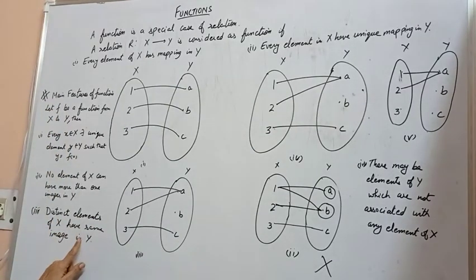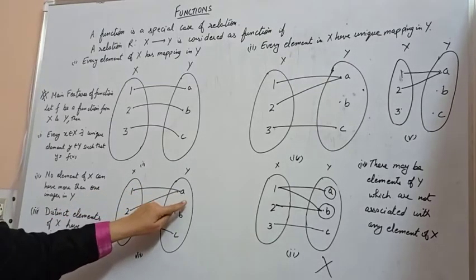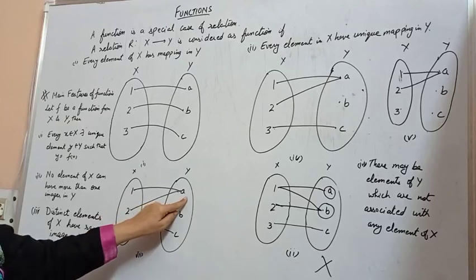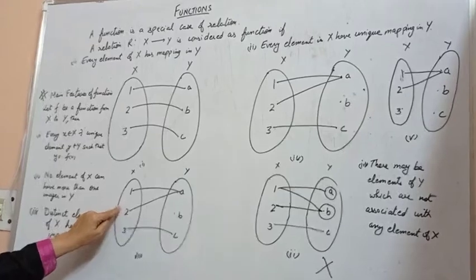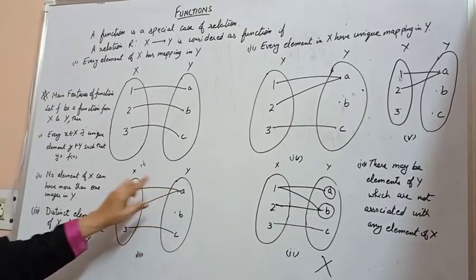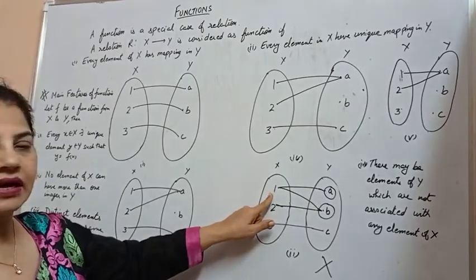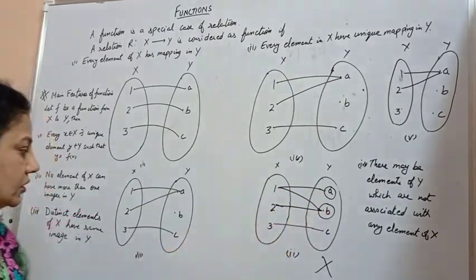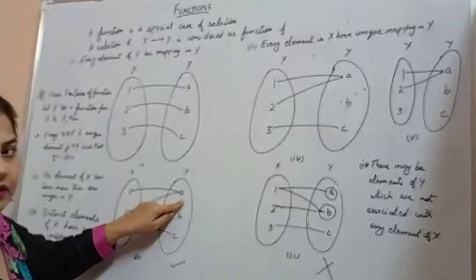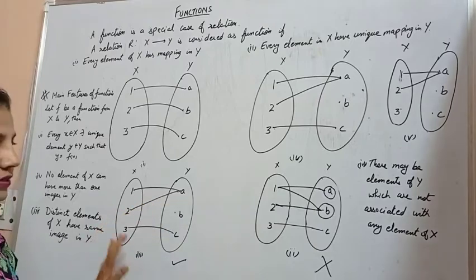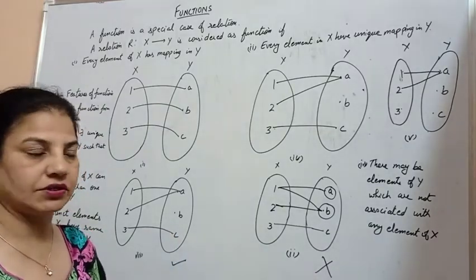Distinct elements of x can have the same image in y. 1 has an image A, 2 has an image B, and 3 has an image C. So two distinct elements have the same image. This works. Two distinct elements can have the same image, but one single element cannot have two distinct images. So this is a function. This is a function because two distinct elements have the same image. But in this case, one single element has two images, so this is not a function.